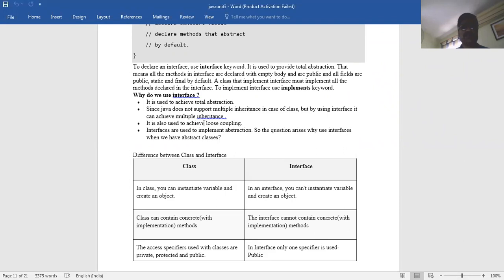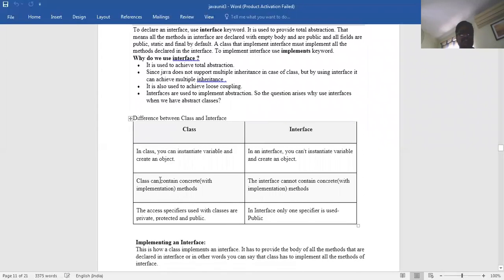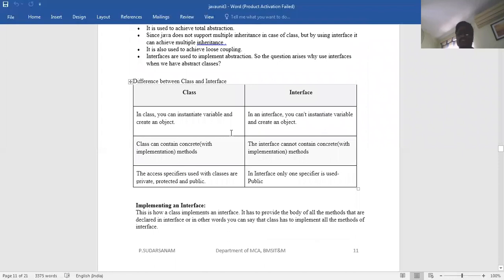Interfaces are used to implement abstraction. So the question arises, why use interfaces? What is the difference between class and interface? In a class, you can have instance variables and create an object. In an interface, you cannot instantiate variables or create an object.